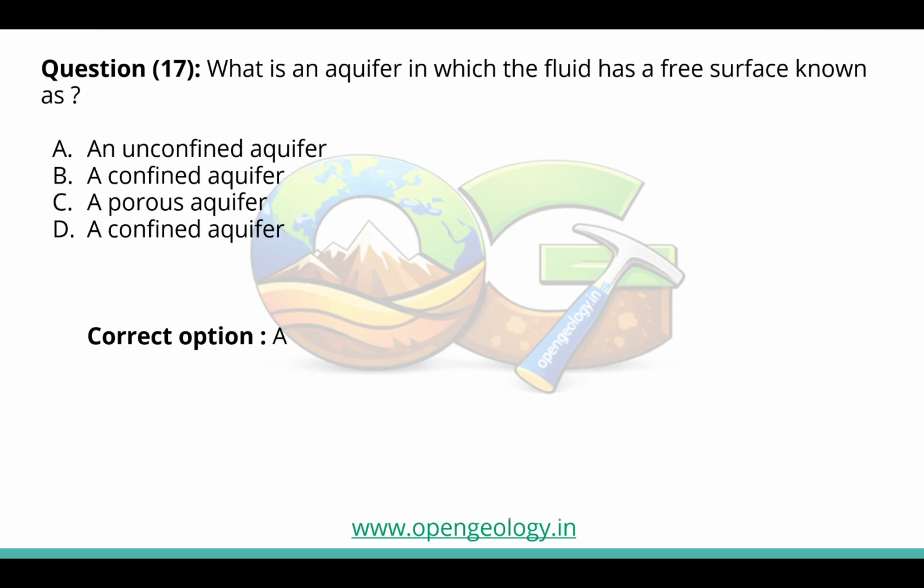Now coming to the next question: what is an aquifer in which the fluid has a free surface known as? The options given here are an unconfined aquifer, a confined aquifer, a porous aquifer, and a confined aquifer. So the correct option is A, an unconfined aquifer. Let's see why.